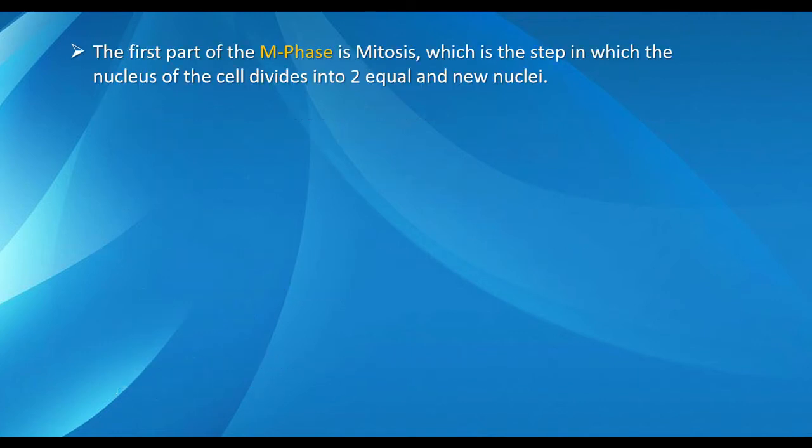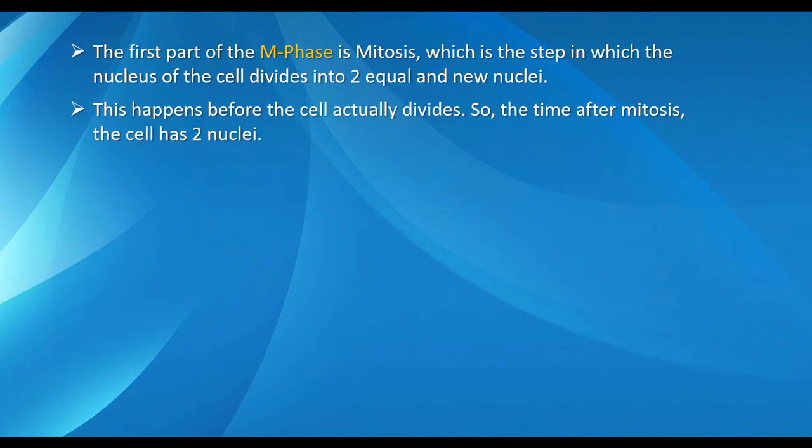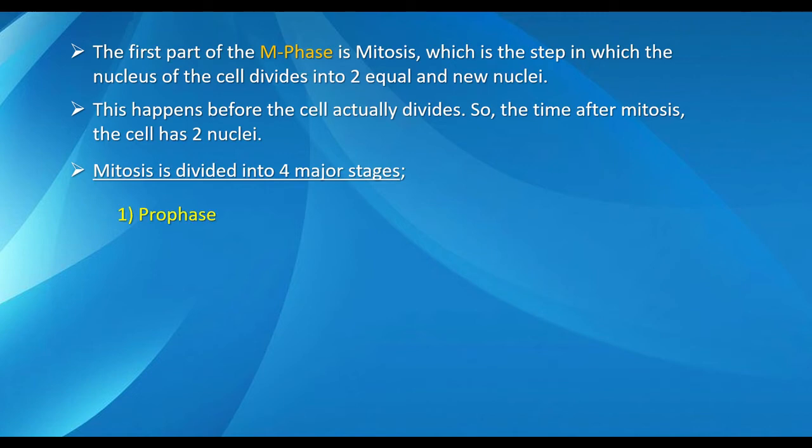The first part of the M phase is mitosis, a step in which the nucleus of the cell divides into two equal and new nuclei. This happens before the cell actually divides, so for a time after mitosis, the cell has two nuclei. Mitosis is divided into four major stages. They are prophase, metaphase, anaphase, and telophase.